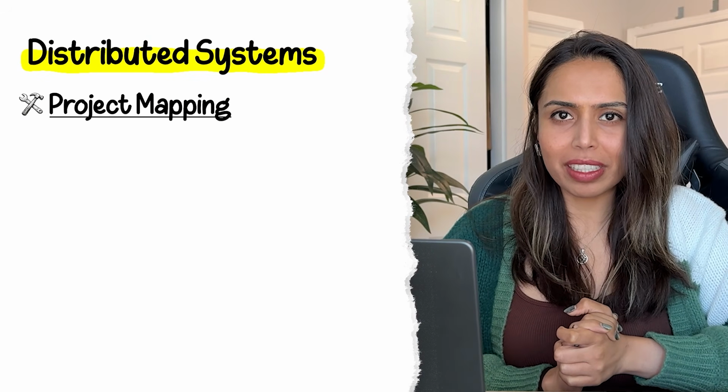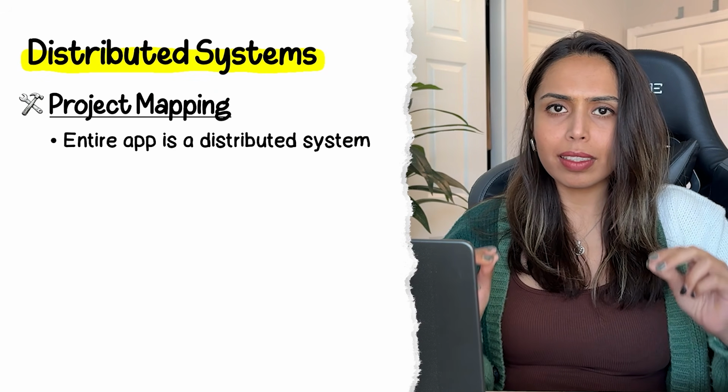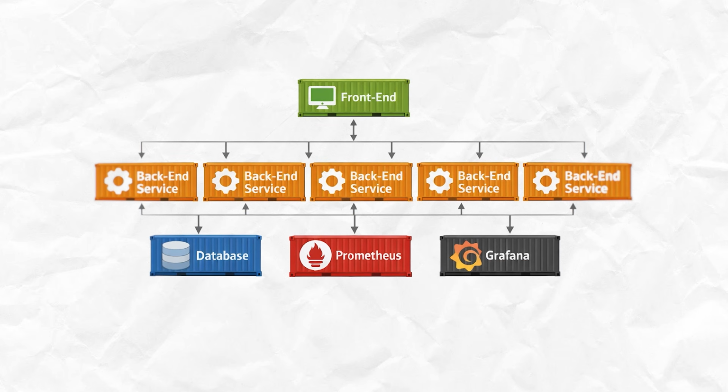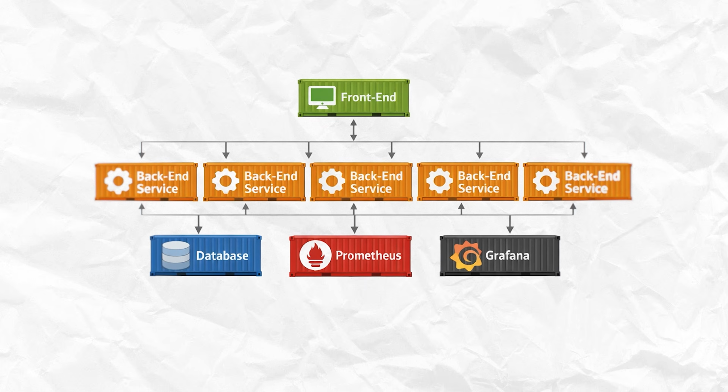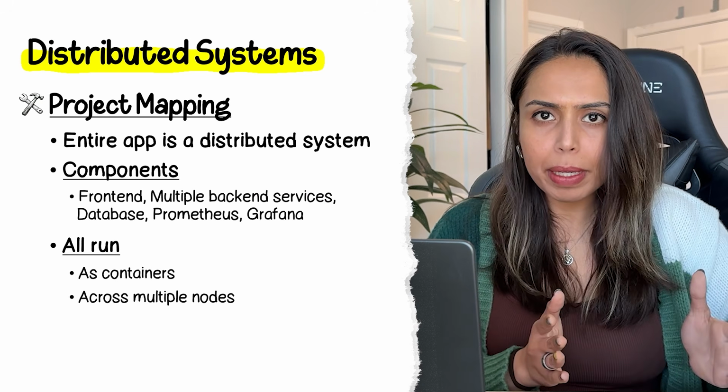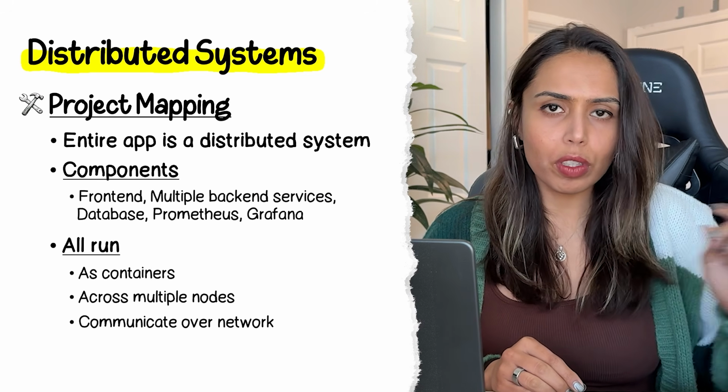How does it connect to the project? The entire application is a distributed system. There's a front end, 6 backend services, database, Prometheus, Grafana, all running as separate containers across multiple nodes. Each service is independently deployed and communicates over the common network.